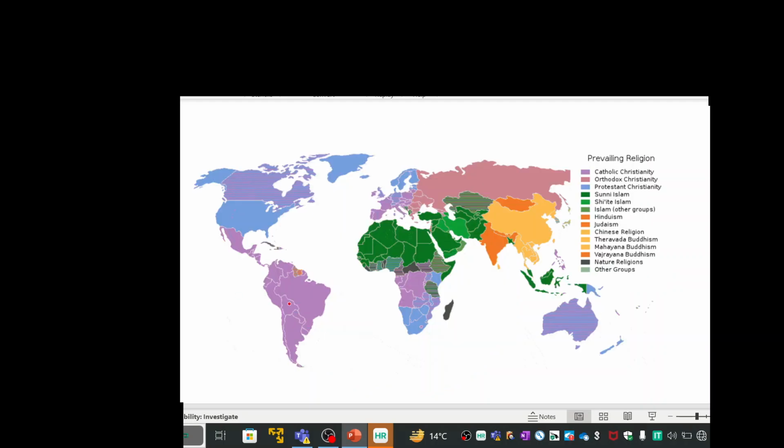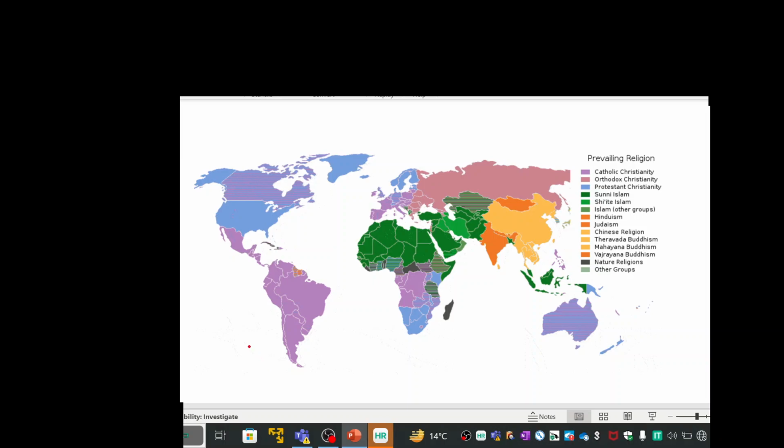Now we are plotting these religions and their sects on the world map and seeing where we have more of which religion. In Christianity we have three categories: Catholic, Orthodox, and Protestant. In Islam, we have Sunni Islam, Shiite Islam, and another group. We have Hinduism, Jainism, and other Chinese religions. In Buddhism also we have different sects, mainly Mahayana, Hinayana, and so on. We will be discussing religion based on different continents.